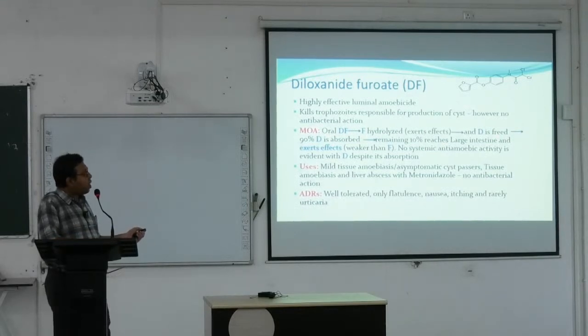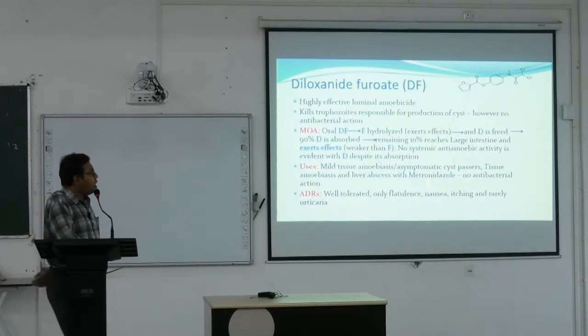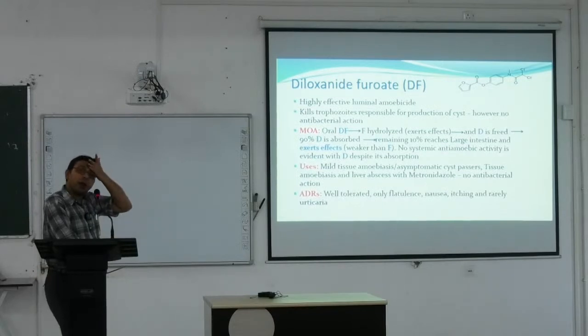Furoate is hydrolyzed and it exerts effect, and this diloxanide is freed, 90% is absorbed, and remaining 10% reaches large intestine and also exerts effect. So both of these parts exert effect in two ways. No systemic antibiotic activity is evident with diloxanide despite its absorption. So the diloxanide part is absorbed, but it is used only as luminal amoebicide.